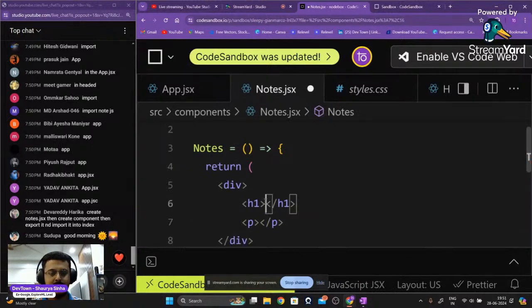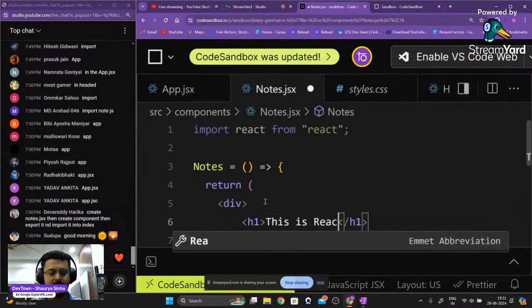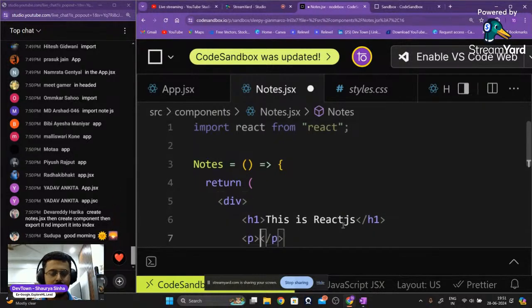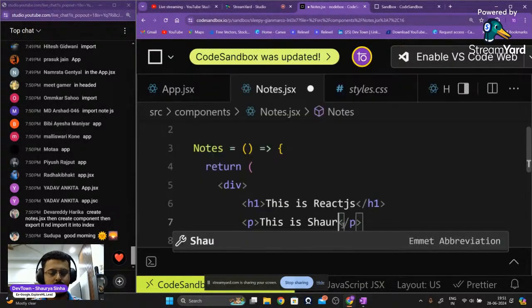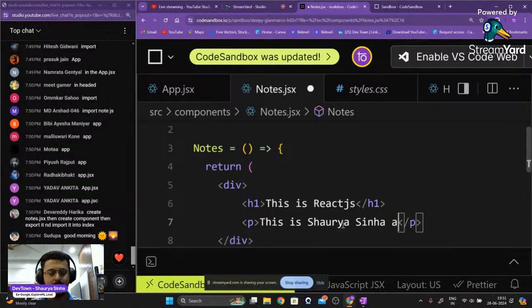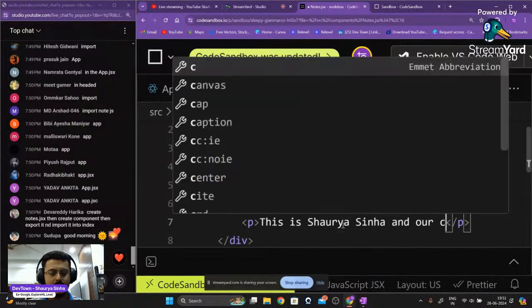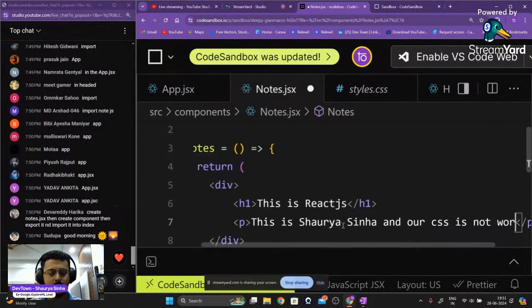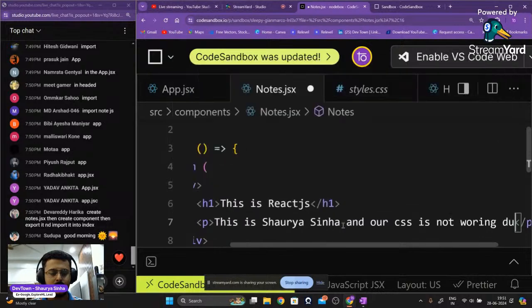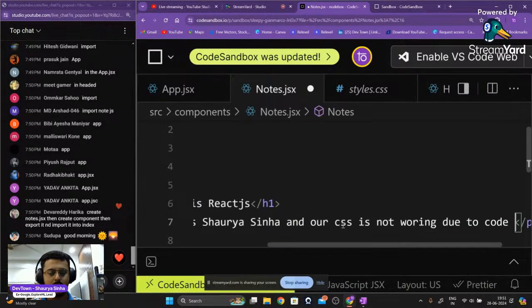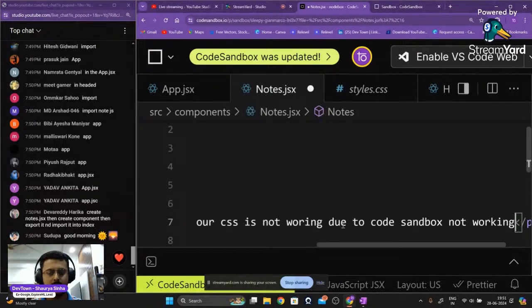We have this is ReactJS. This is Shaurya Sinha, and our CSS is not working due to code sandbox not working.